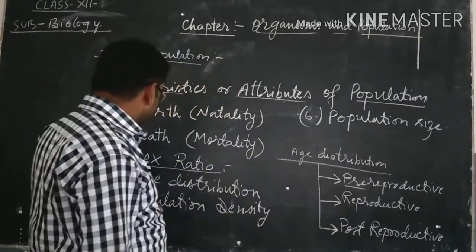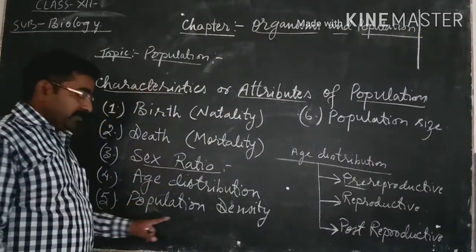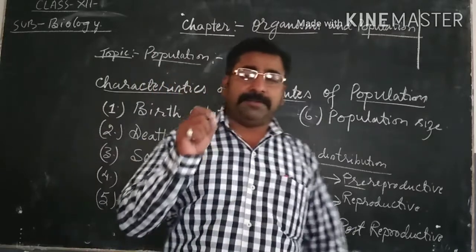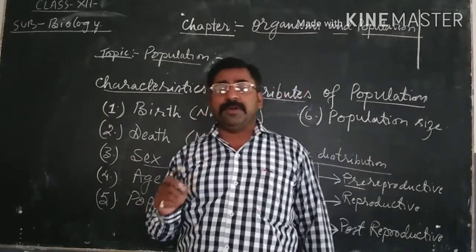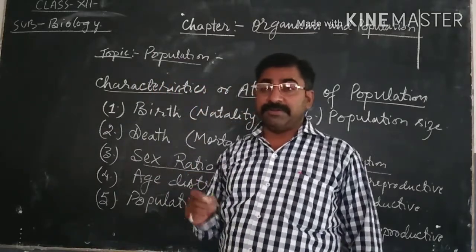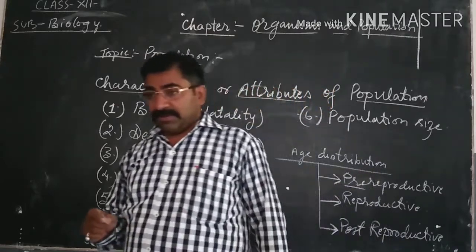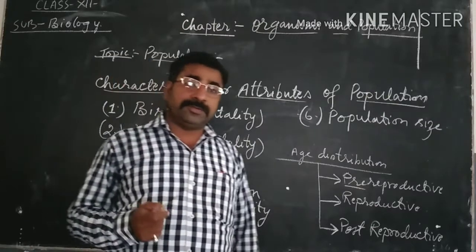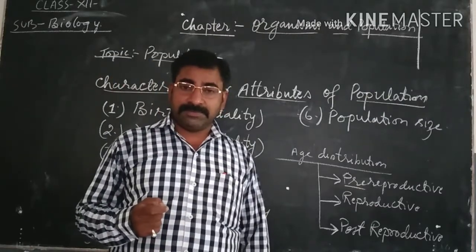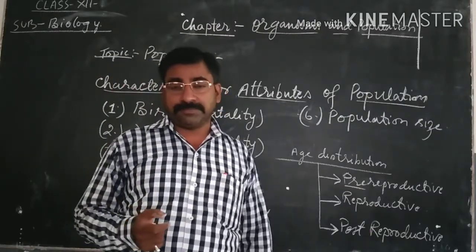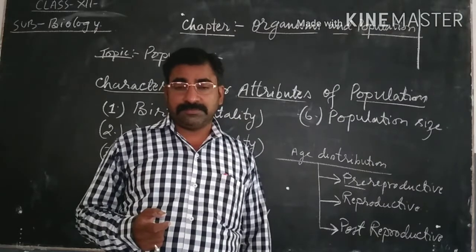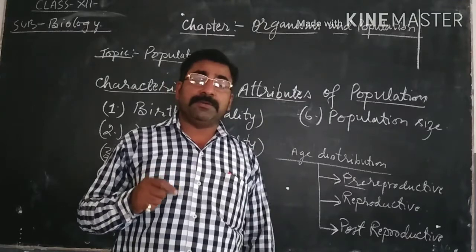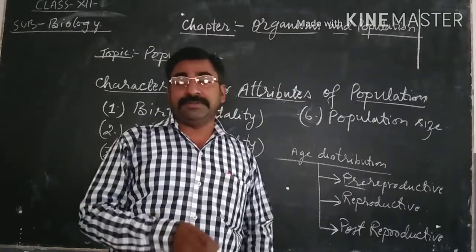Now the next characteristic feature is population density. It is a very crucial and important characteristic feature of population. Now, you also know the term density as mass upon volume. But here we are discussing population density.